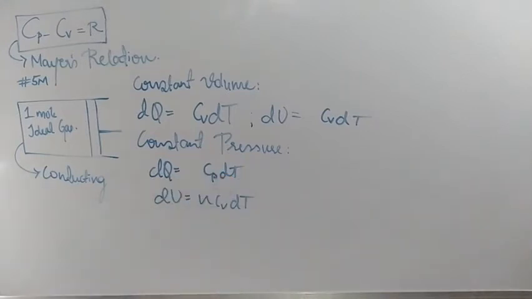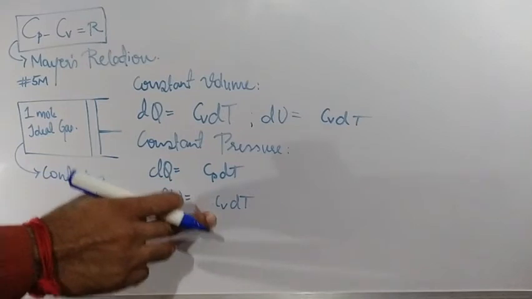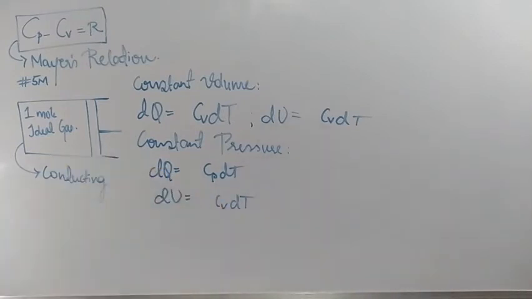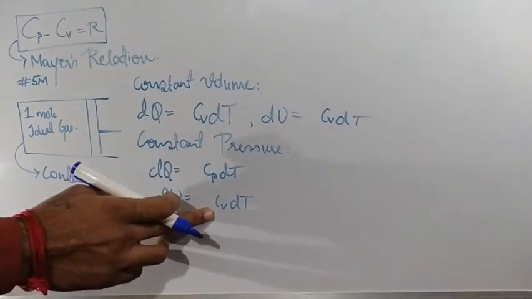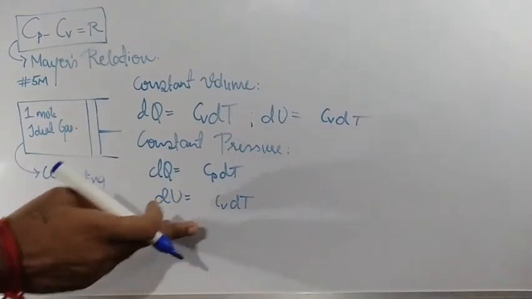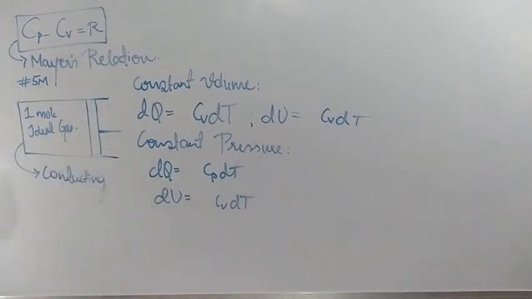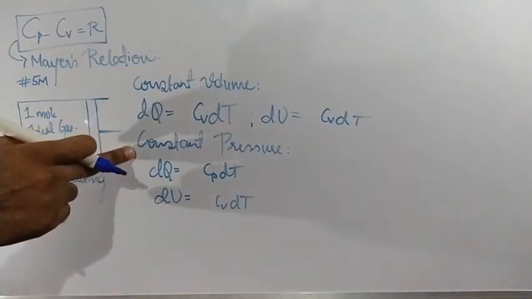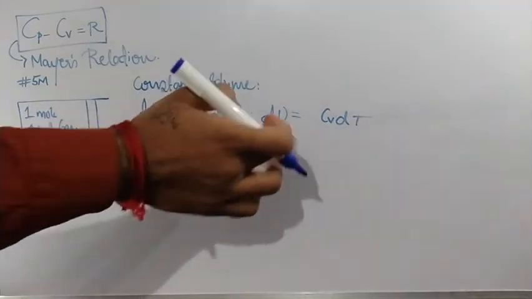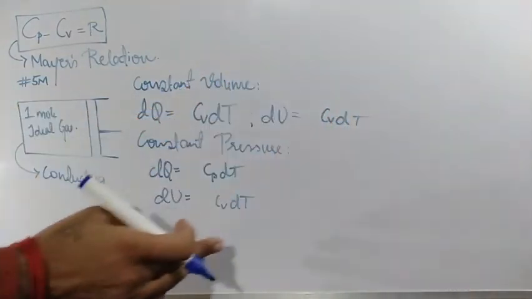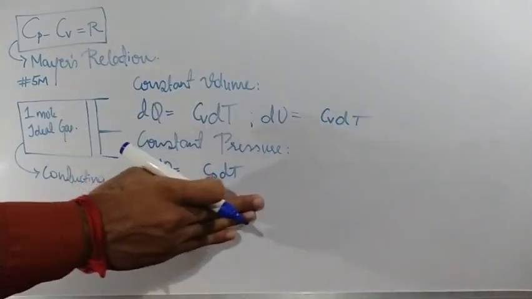Substituting n as 1, it becomes Cv dT. This is the term which we applied for constant volume, but in this case also we are considering constant pressure basically, so from dU we get Cv dT, that we will be considering.